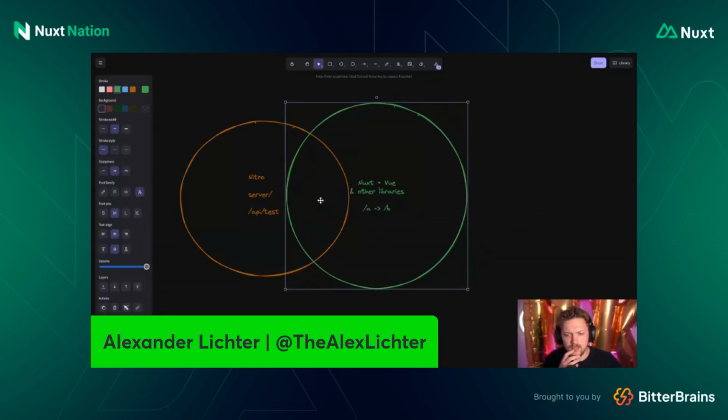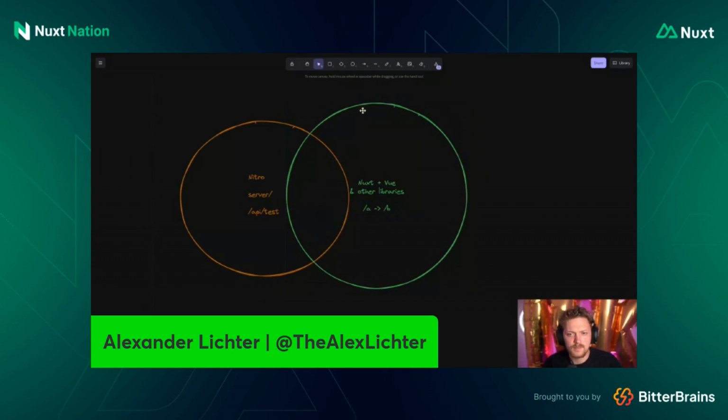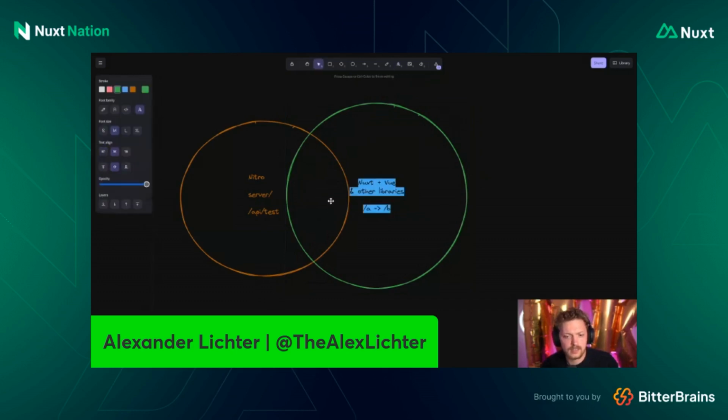And now we might wonder, wait, what's happening here in between? There still is an intersection, and some of you might already know that because it's a very common thing. This is actually Nuxt doing SSR. And with SSR, also a very important topic, I don't necessarily mean only having a server, but also static site generation, pre-rendering. There also Nitro is involved, as just mentioned.